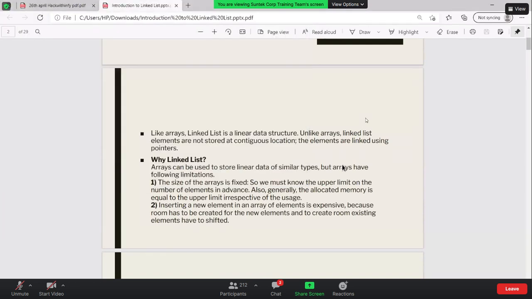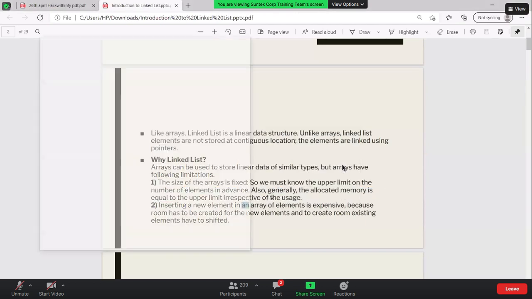But the linked list doesn't allocate memory at the first place. Is that clear? It's the same case in Java, Python, whatever language you prefer. They allocate memory, only you don't need to define it at a specific position in your code, but they still allocate the memory internally. So basically the size of an array is fixed. We must know the upper limit on the number of elements in advance.